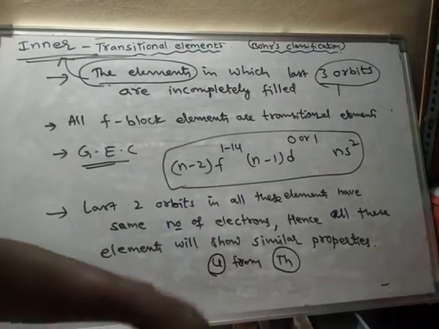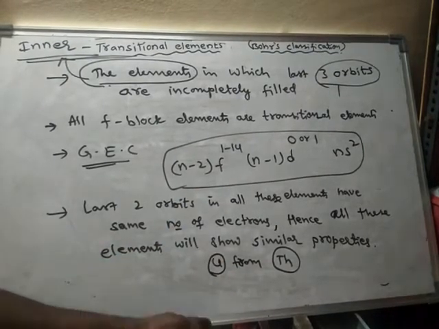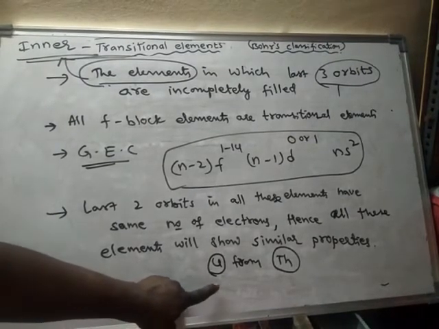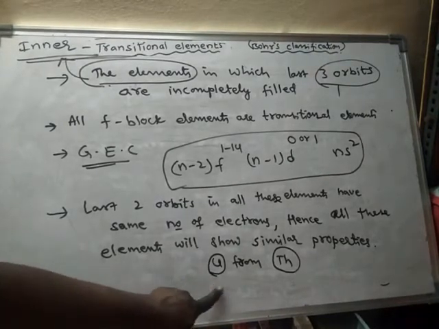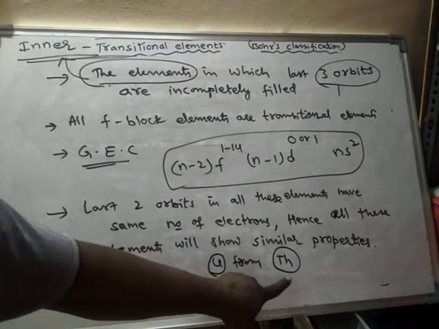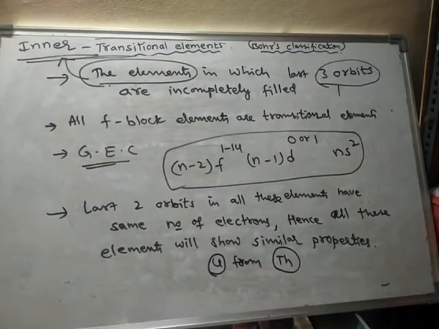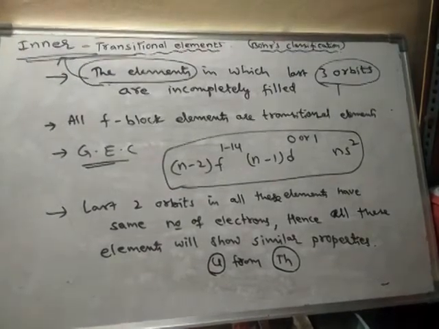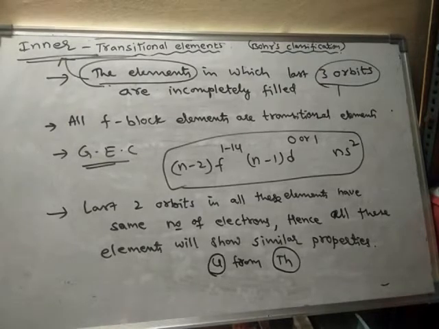That means in the ultimate shell and in the penultimate shell of uranium, the same number of electrons are present as in the ultimate shell and penultimate shell of thorium also. That is why the inner transition elements show similar chemical as well as physical properties. So next one is